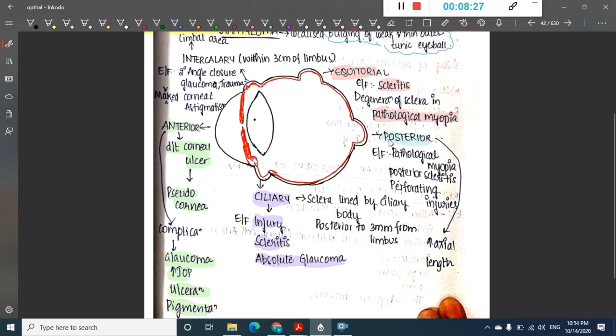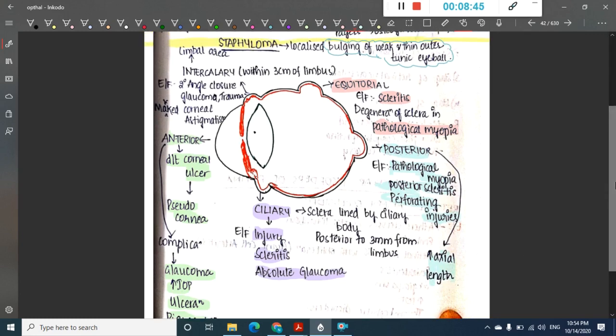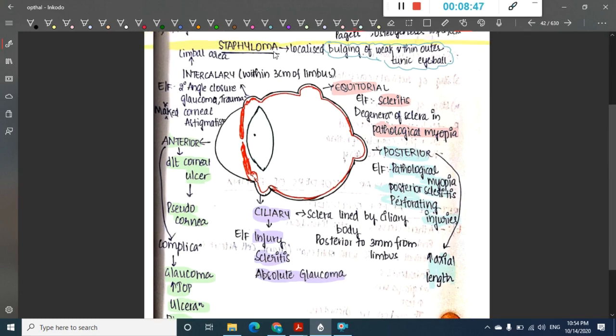Then we have posterior staphyloma. In posterior staphyloma, the etiology is pathological myopia, posterior scleritis, or perforating injury. So all these are the causes of posterior staphyloma. If there is posterior staphyloma, an increase in axial length is seen.